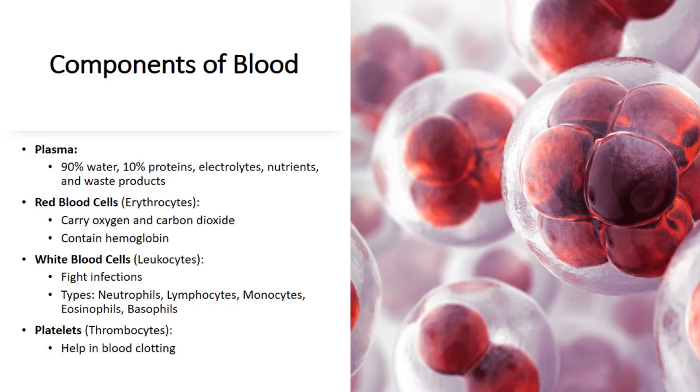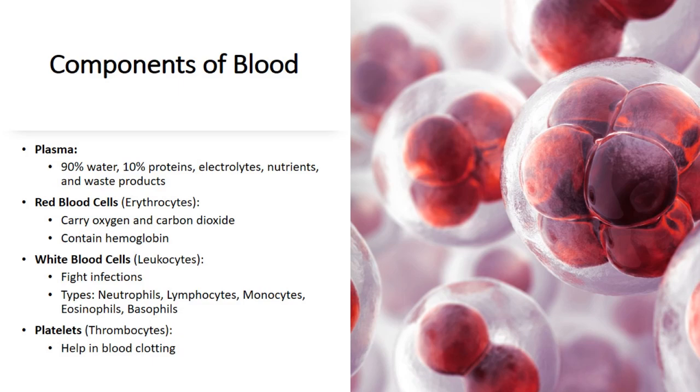Then the white blood cells have the biological name of leukocytes. They are responsible for fighting against infections, viruses, and bacteria. So they basically have an immune function. There are further types of white blood cells as well: neutrophils, lymphocytes, monocytes, eosinophils, and basophils. We are not going to go into the detail of them, but if you want to look, have a look over the videos on the types of blood cells, and you will get the knowledge of that.